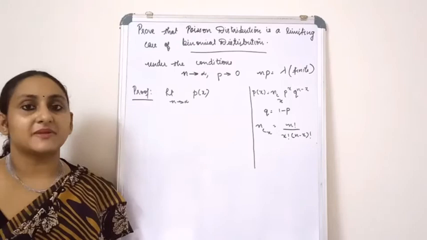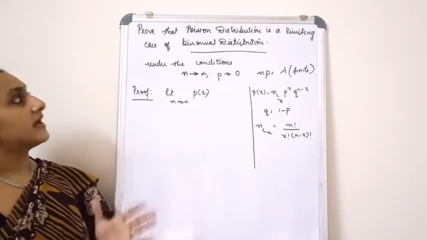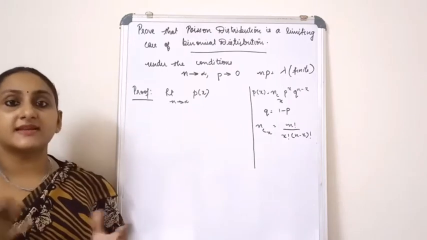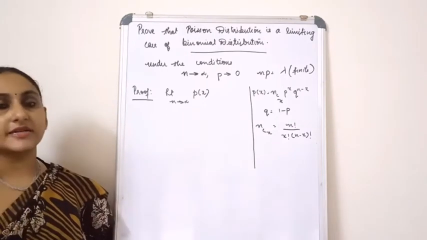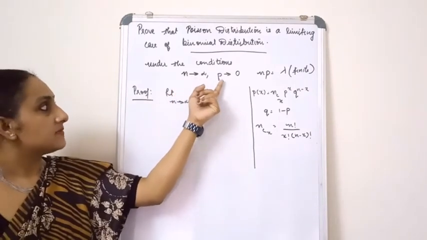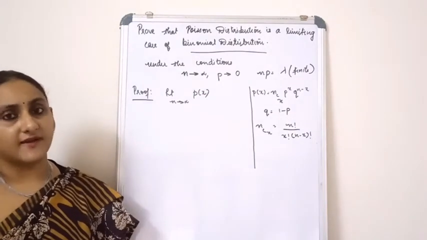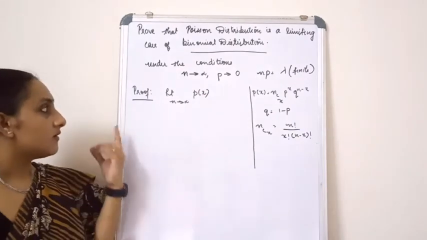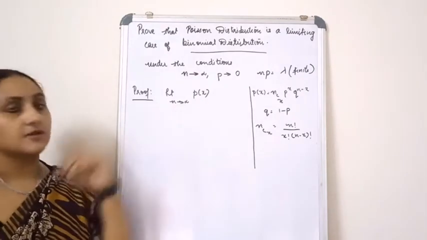So today we will be proving a result: prove that the Poisson distribution is a limiting case of a binomial distribution under certain conditions. The conditions are when n tends to infinity, p tends to 0 and np is equal to lambda, where lambda is a finite quantity. Okay, so the proof, let's begin with limit n tends to infinity P(X = x).